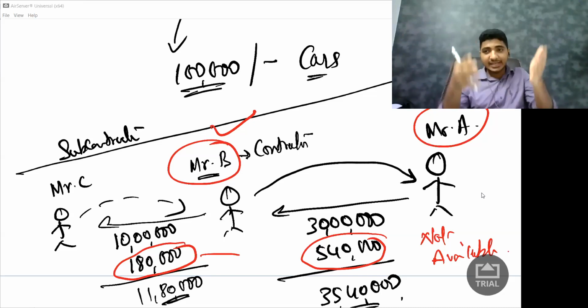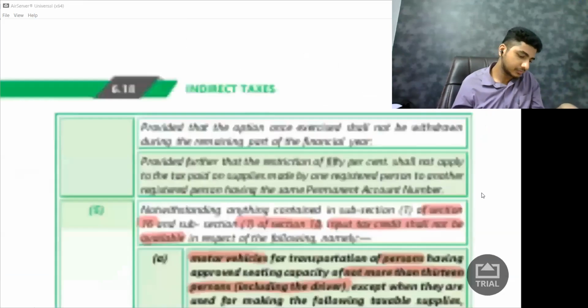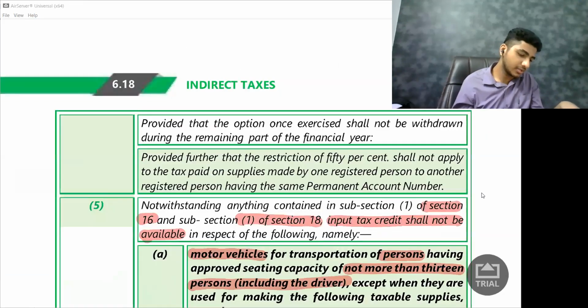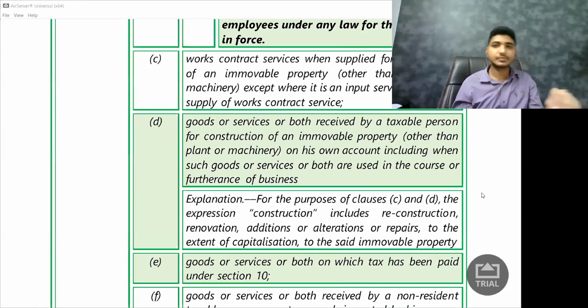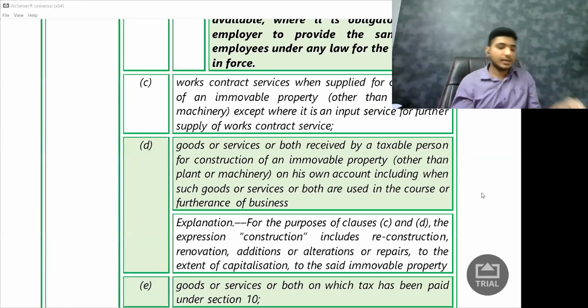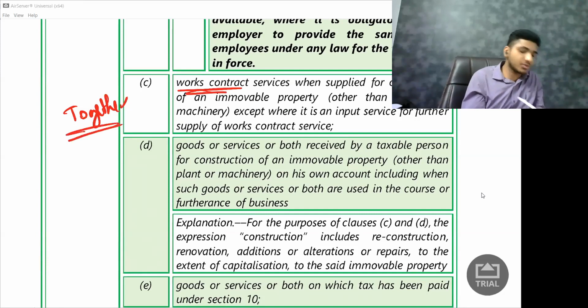So on these materials, whether credit is available to me or not, let's see what it says. If you are taking both goods and service together, it becomes works contract service, ITC is not available.